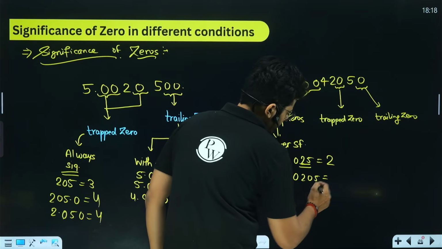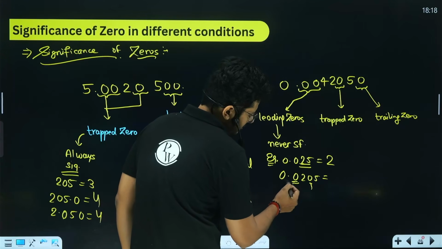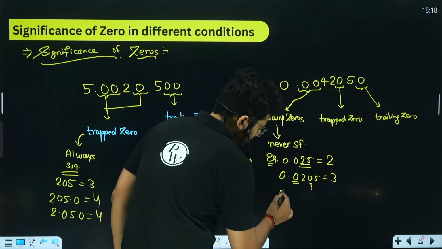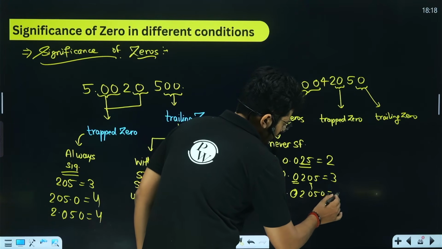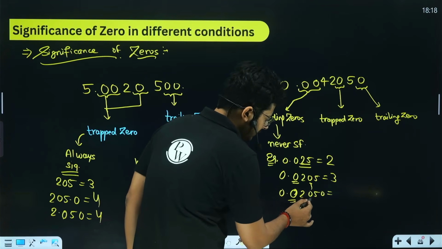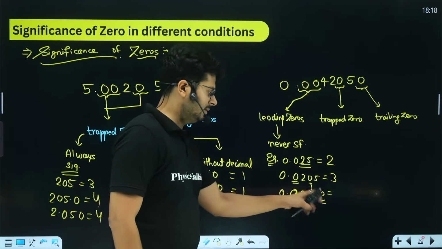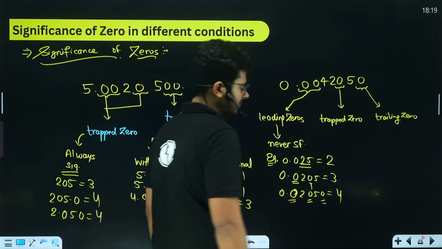0.0205. So in this one, this is a trapped 0 and this is a leading 0. So we'll not be counting the leading 0. So 1, 2, 3, we have 3 significant figures. 0.02050. So here you see that this is a leading 0, we will not count it as a significant figure. This is trapped and this is a trailing 0, which is coming after a decimal point. So it will be counted. So we have 1, 2, 3, 4, 4 significant figures, right?